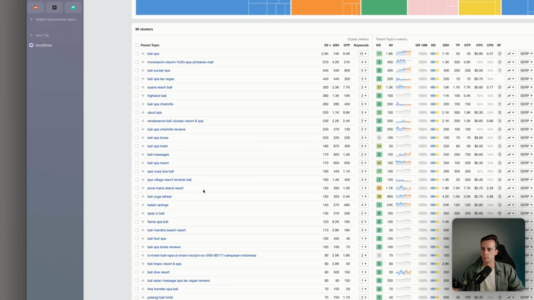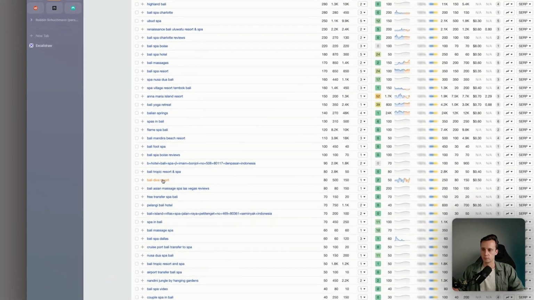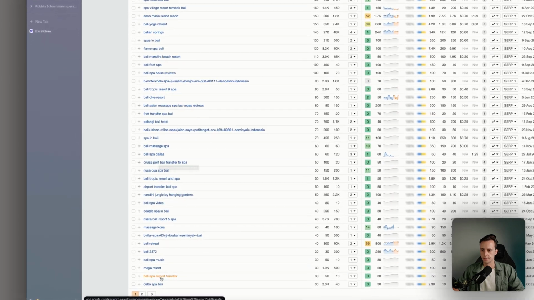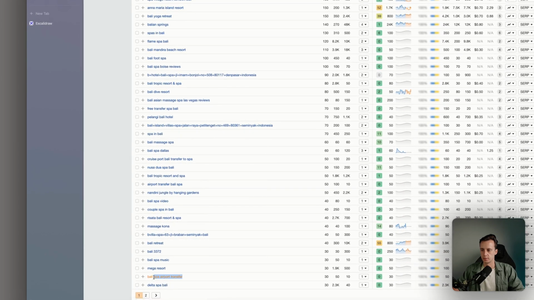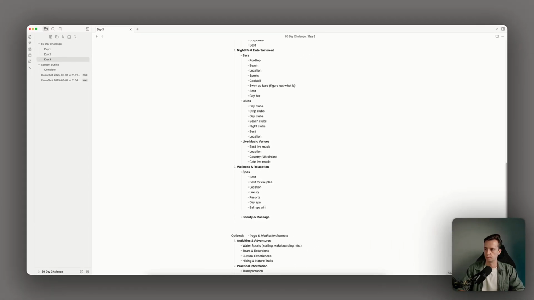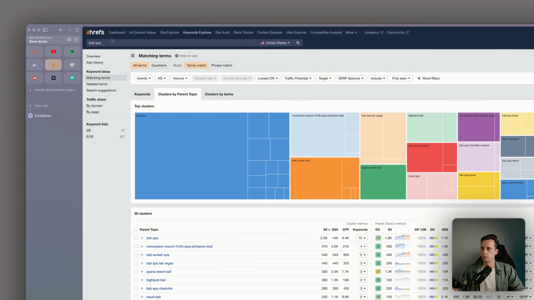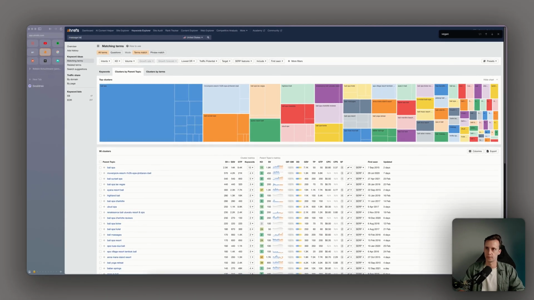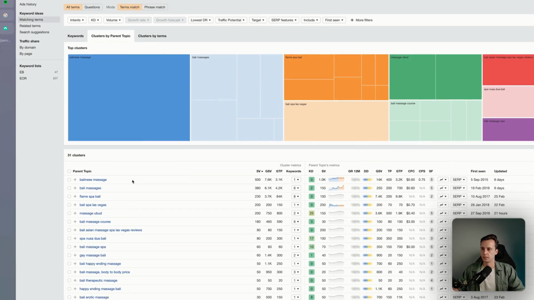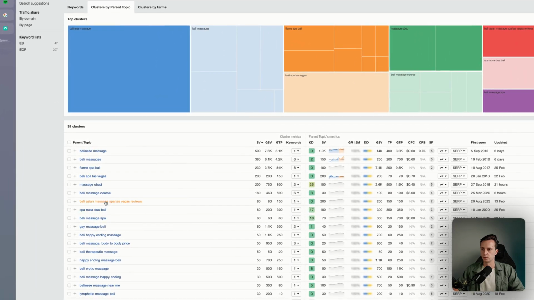So all the names again we will target by just reviewing them, and we have a landing page for them. Bali Dive Resort, not really a spa. Spa airport transfer. Maybe this is one that we can actually target. Might be interesting. I'm just gonna write it down. Bali spa airport transfer. If we know that there's a spa at the airport and we can get some traffic to the website, why not, right? Okay, then for massage. I think it's similar to spa. Balinese massage, Bali massages, massage Ubud, Bali Asia massage.